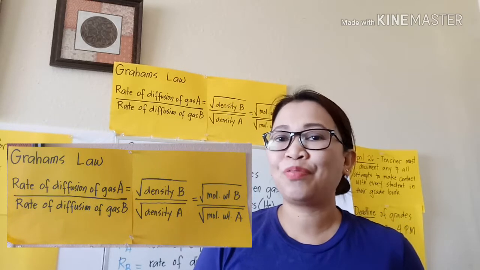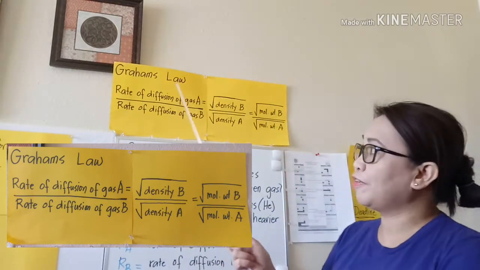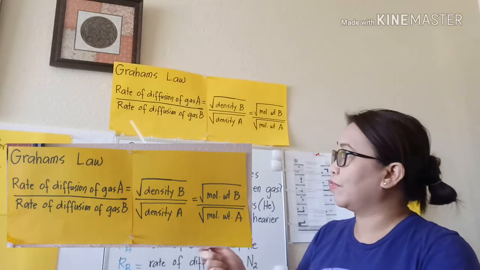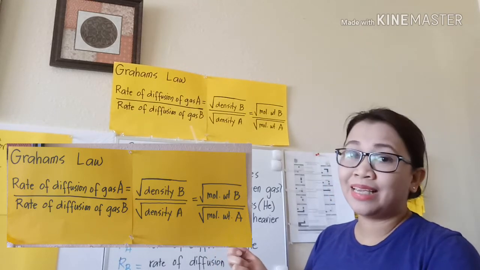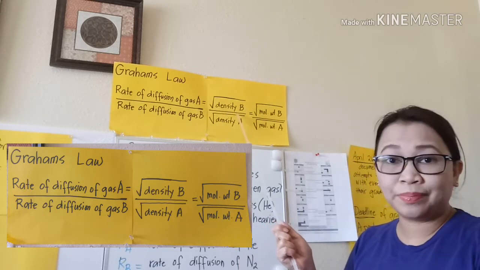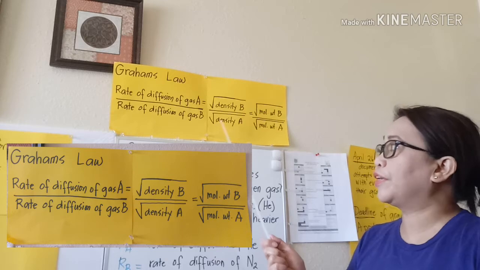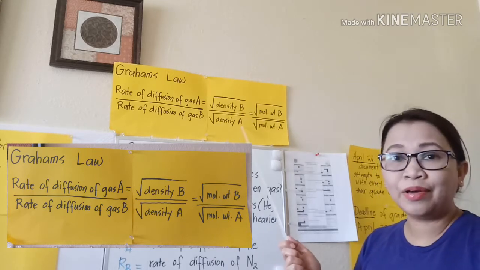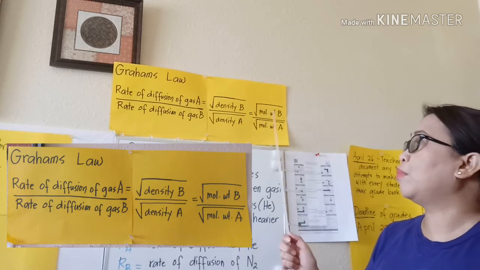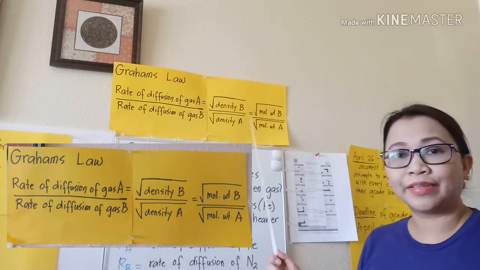Today we're going to have the application of Graham's Law formula. So our formula for Graham's Law is: rate of diffusion of gas A over rate of diffusion of gas B is equal to the square root of density of gas B all over the square root of density of gas A, or if you don't have the density, we can use the molecular weight or molecular mass.